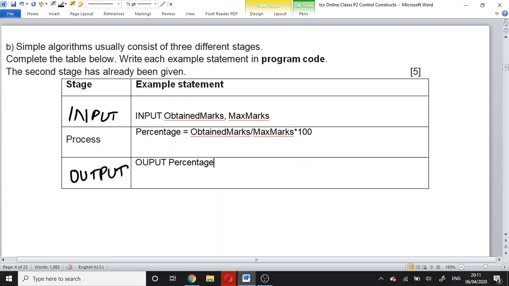Basically, the algorithm is a design of a solution. In this algorithm, we decide what to input, what is to be calculated, and what will be the output, right?